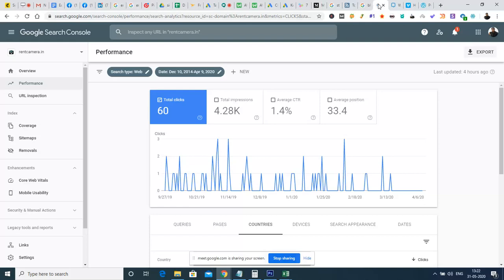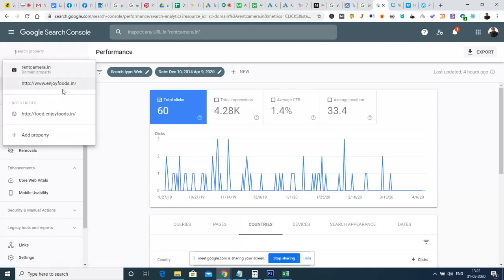Once these two are connected, we can see all the data related to the website, how the pages are ranking for a particular keyword, how the ranking has improved or decreased, how the impressions are going, how the clicks are growing, and the click-through rate. All the elements required for analyzing and improving keyword ranking are available through Google Search Console. Let us see how Search Console shows the data.